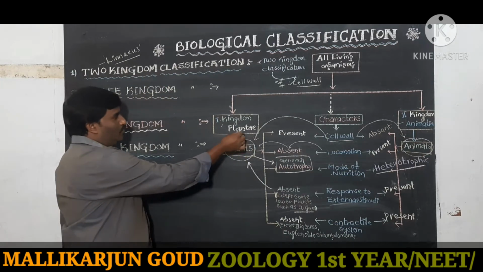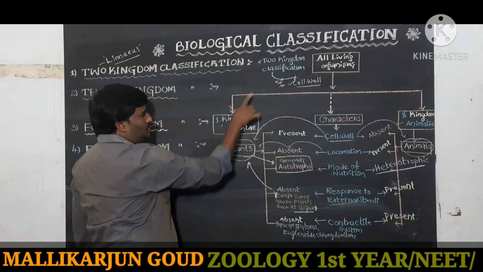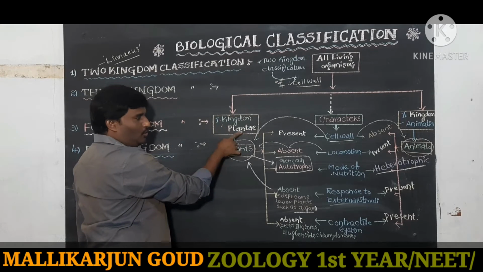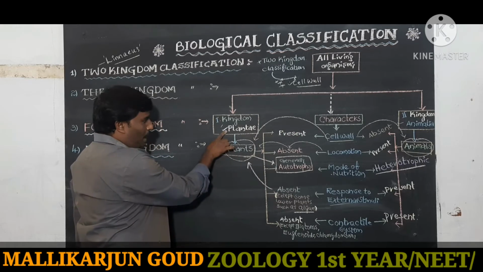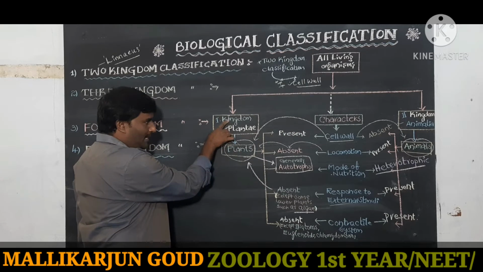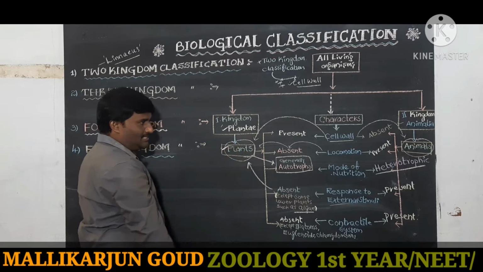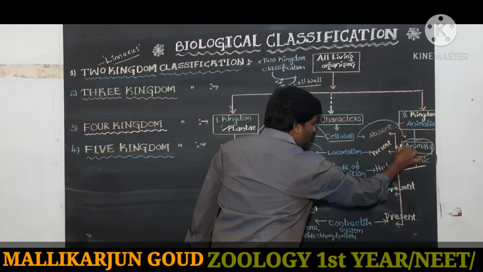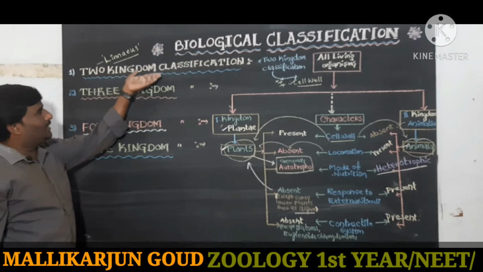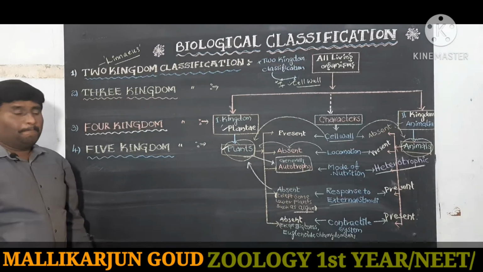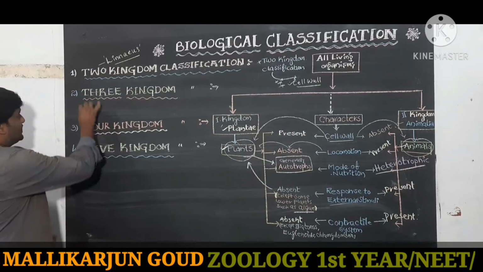In the two kingdom classification, all organisms are classified into two groups, Plantae and Animalia. The kingdom Plantae includes plants, and the kingdom Animalia includes animals. This is the two kingdom classification.